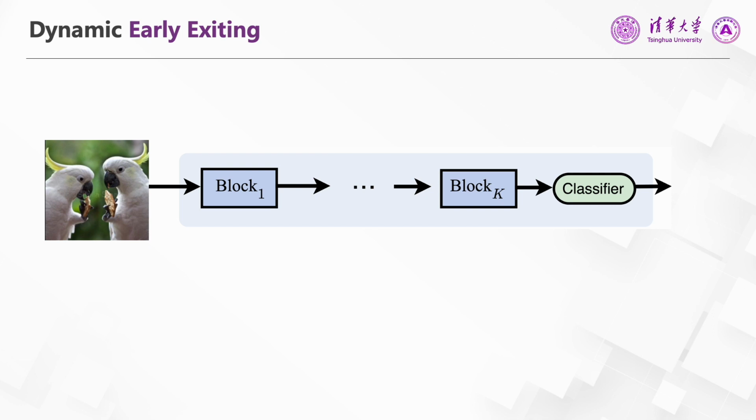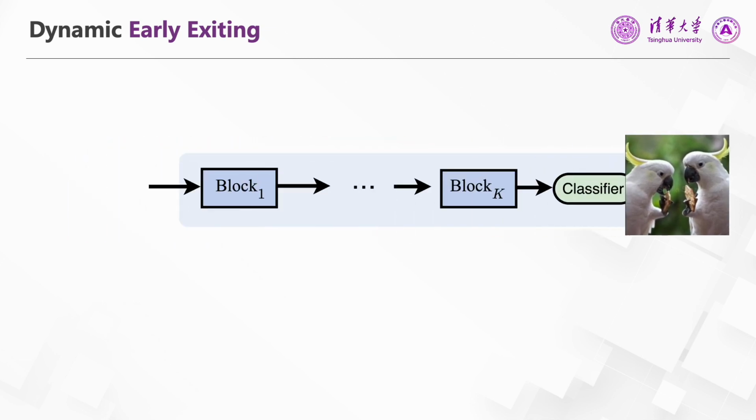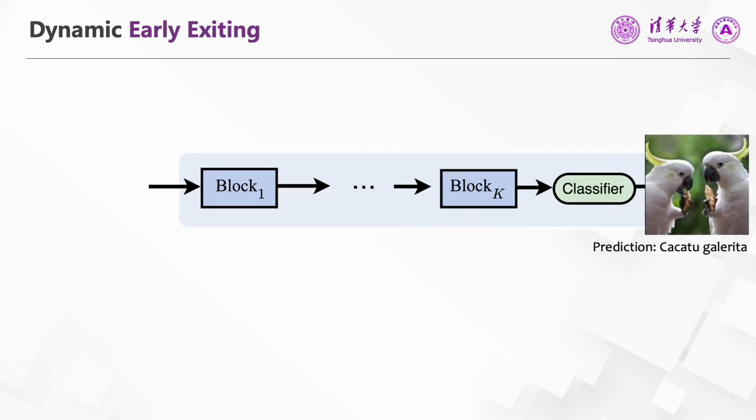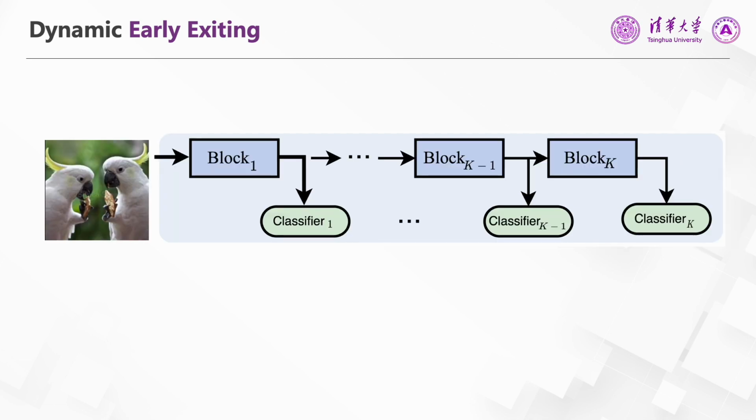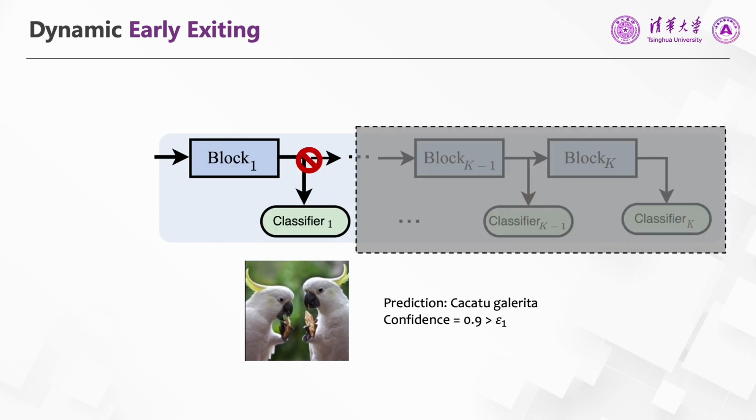Early exiting is a representative approach to achieving input-dependent computation. Specifically, to obtain the prediction of each sample, a traditional network needs to execute all its layers sequentially, and the prediction is obtained at the end of the model. In contrast, if we have a dynamic model with multiple exits located at different depths, we can have a prediction result at each exit. Once the prediction confidence at an early exit satisfies some criterion, the forward propagation could be terminated, and the execution of deeper layers will be saved. In this way, we allow the model to process easy samples with a shallow subnetwork, and only hard samples will be propagated to deep layers.